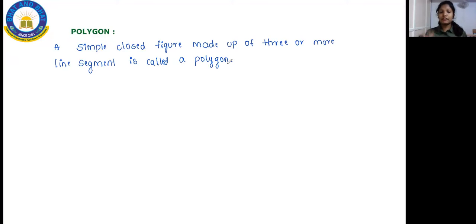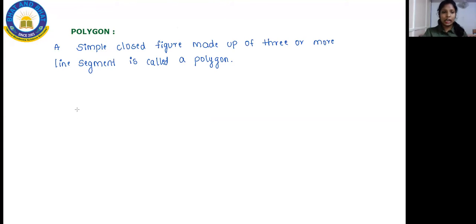In the same way, a polygon is nothing but a closed figure. We cannot call this a polygon. I can call this a polygon because there are four sides to it. I can call this a polygon because again there are four sides. So these types of figures I can call a polygon, not the other types of figures.